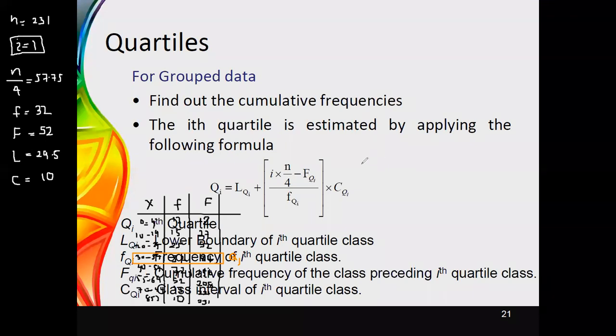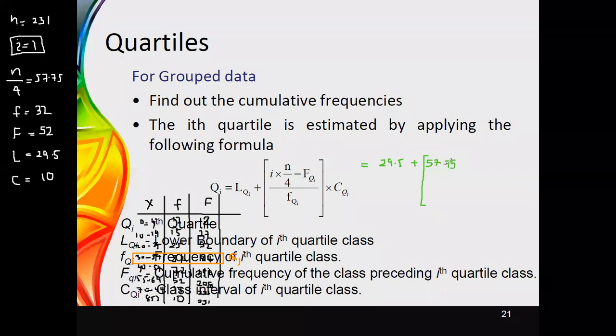If I perform the calculation for i equals 1, the lower boundary was 29.5, and this has to be added to i times n divided by 4. i is 1, and 1 times n divided by 4 was obtained as 57.75.